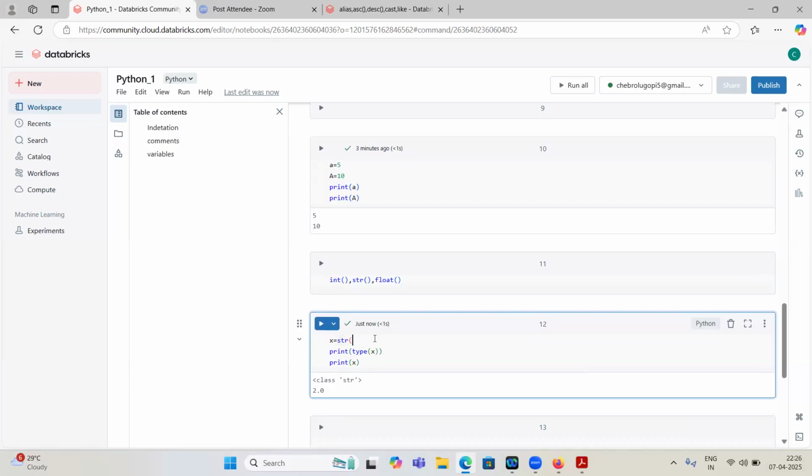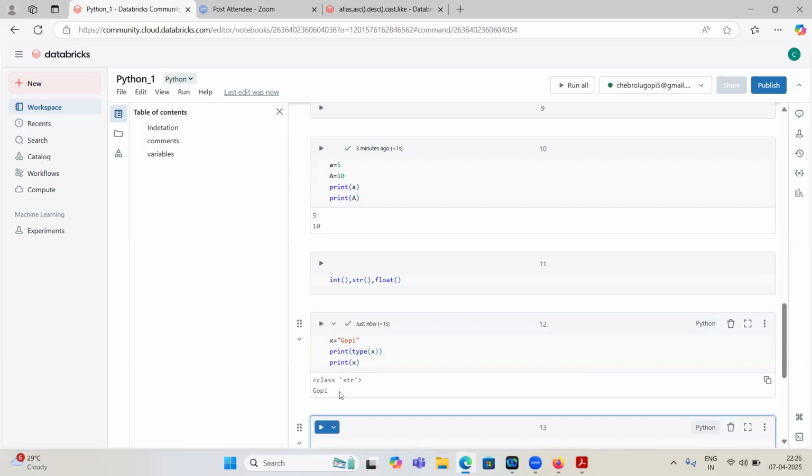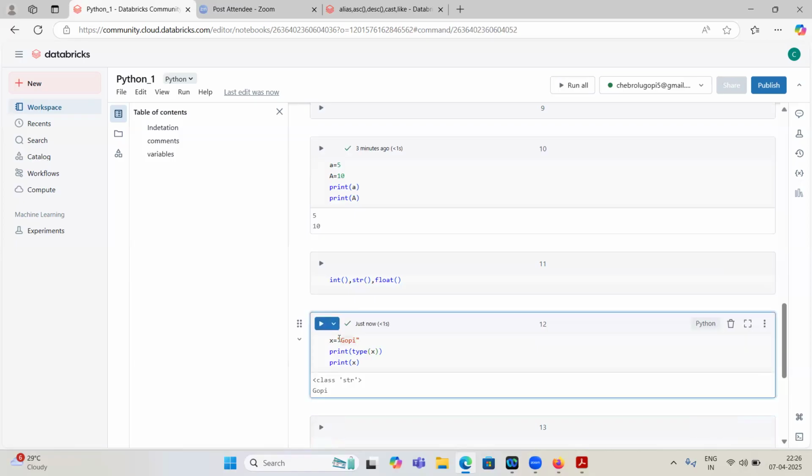But is it possible to convert the other way? Okay, x equal to gopi. So x equal to gopi, print the type of x, it is string. Can I apply integer or float on top of this? Will it throw an error or what will it do? You understood what I'm going to do, right? What will it display now? Can anyone explain? Anyone answer it?